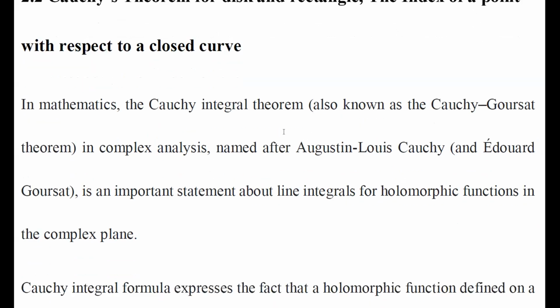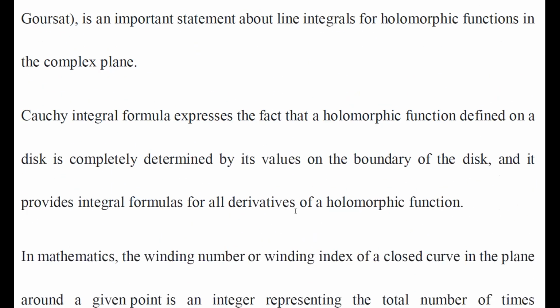So the Cauchy integral theorem, also well known as the Cauchy-Gauss theorem in complex analysis, named after the famous mathematicians Augustin Louis Cauchy and Edward Gauss, is an important statement about the integrals of holomorphic or analytic functions. Both are basically the same in the complex plane.